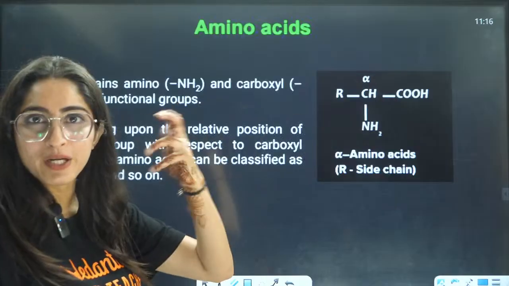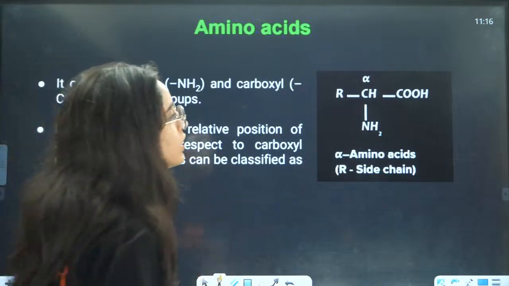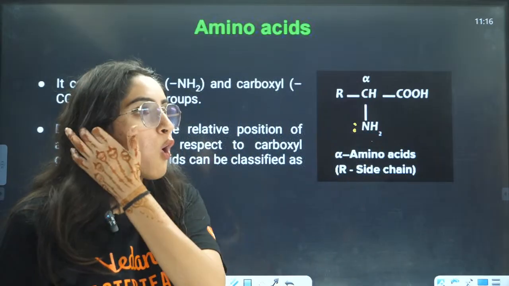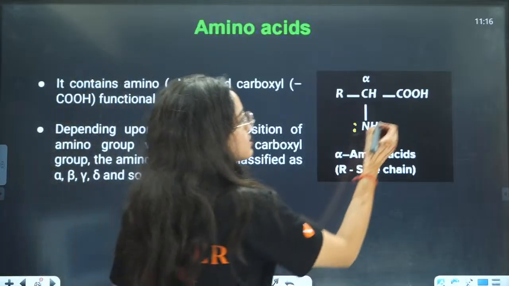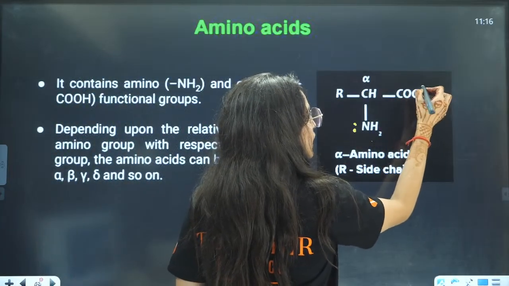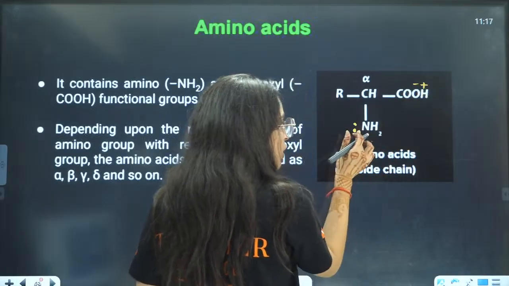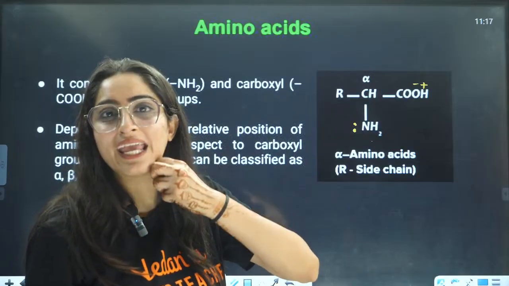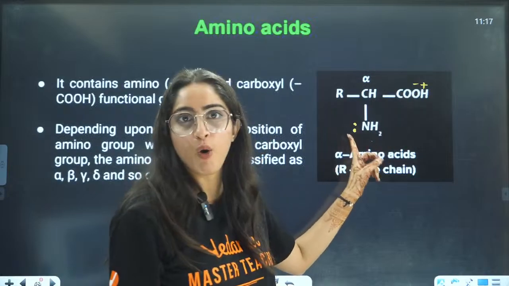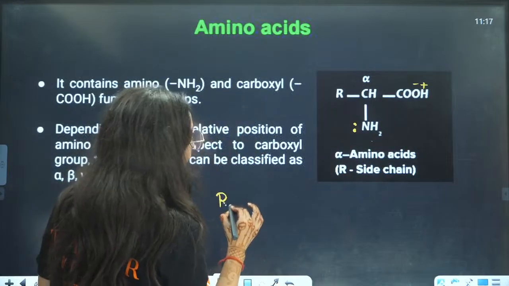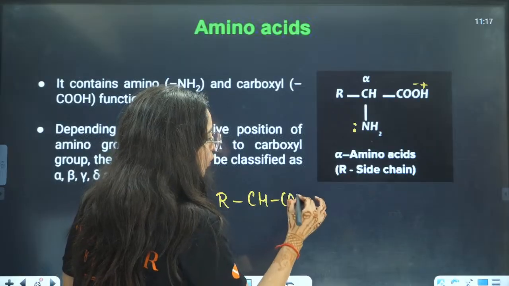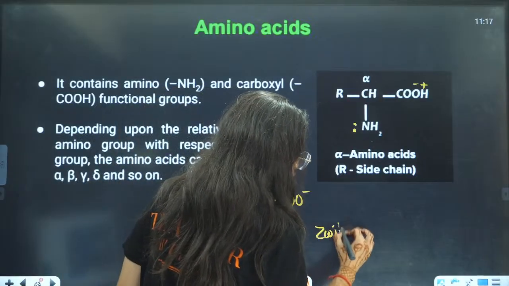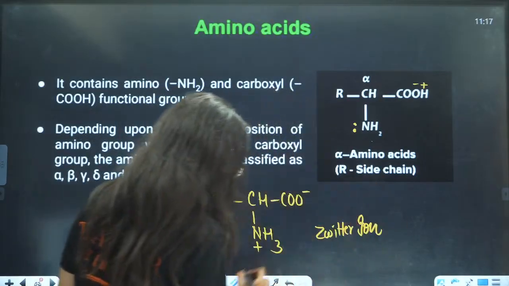But if you talk about the property of amino acids, they will form the zwitterion. How? Because this is a basic group. We talked about amino acid zwitterion also in amines, right? So this is acidic. It will give its H positive to this side, because acid wants to donate H positive, base wants to gain H positive. It will donate H positive here and it will become RCHCOO negative NH3 positive, and this is called zwitterion.